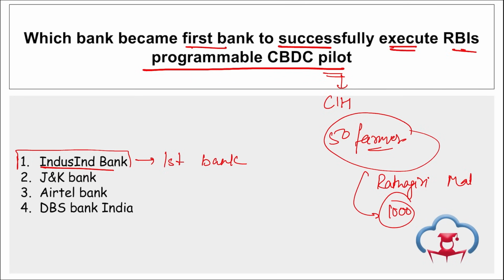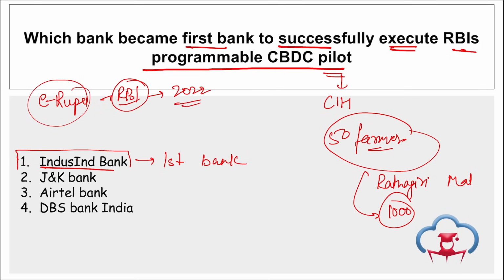Correct? And if we talk about the aim, the main aim here is to promote circular credits by recycling their agriculture waste and to help the farmers financially for their carbon credits. Correct? Take a note of this. And what is CBDC? We have seen CBDC stands for Central Bank Digital Currency, right? It is an e-rupee, we can say, right? It was launched by RBI. It was launched in two segments, retail segment and wholesale segment. And RBI launched this e-rupee in the year 2022.